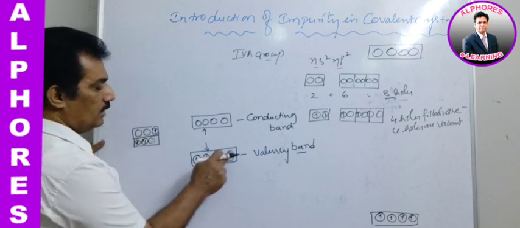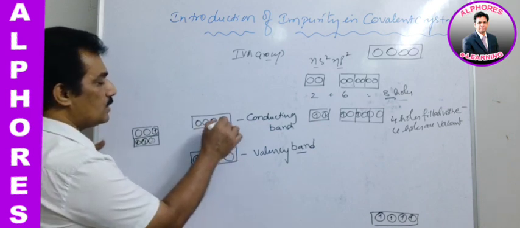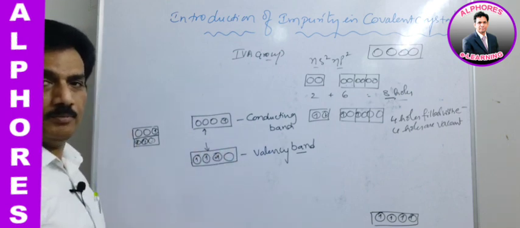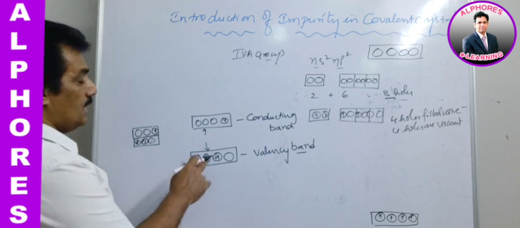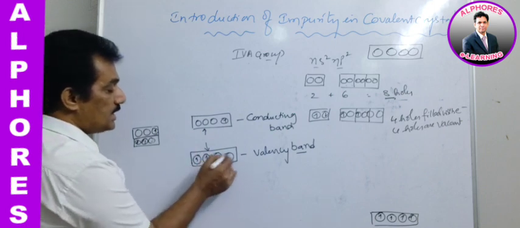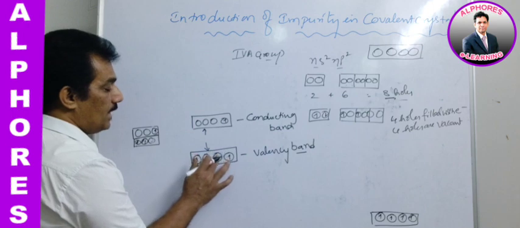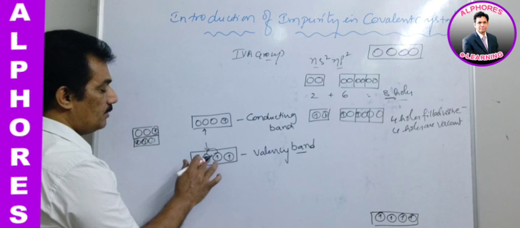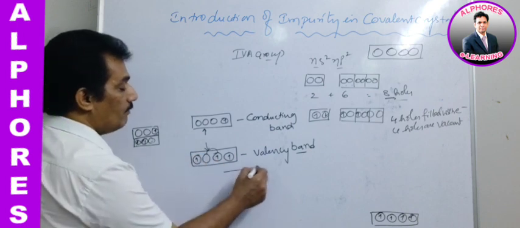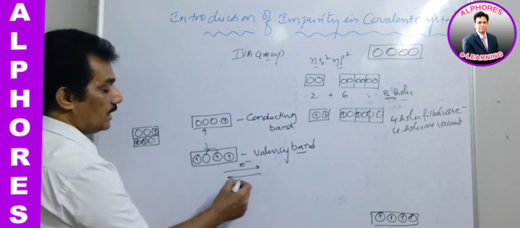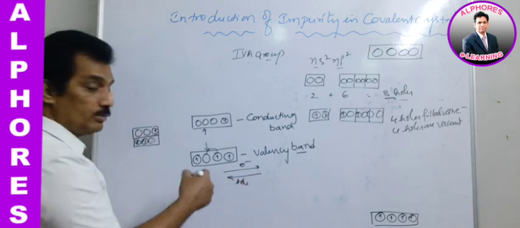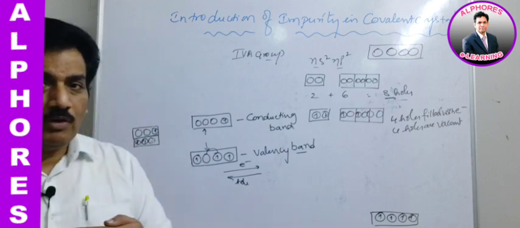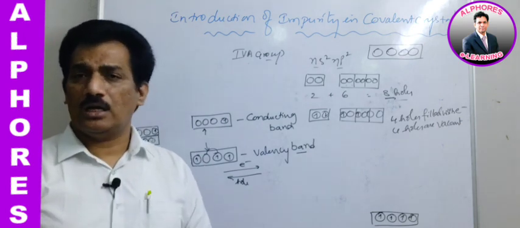Just let me observe here. If this electron is jumping to this hole, that is into the conducting band, then a hole will be created here. Are you following? Once the hole is created, this electron will migrate to this, and thereby the hole will be migrating to this, and when it is migrating, the hole will be like that. That is the reason why when electron is migrating, current is flowing in the opposite direction. I think you know that concept.